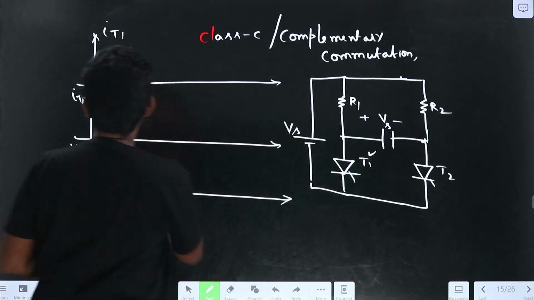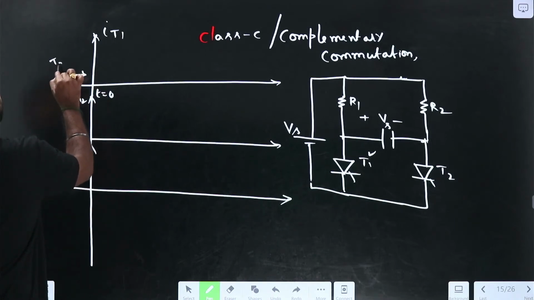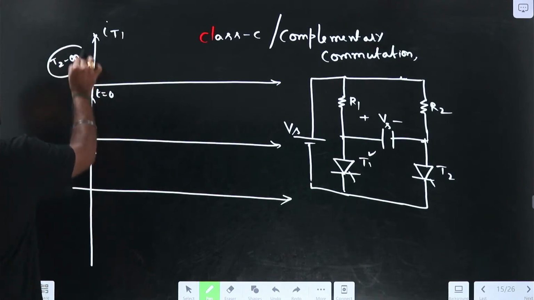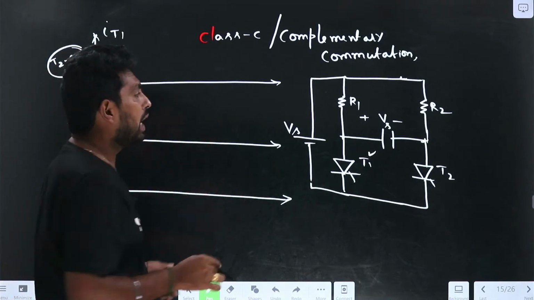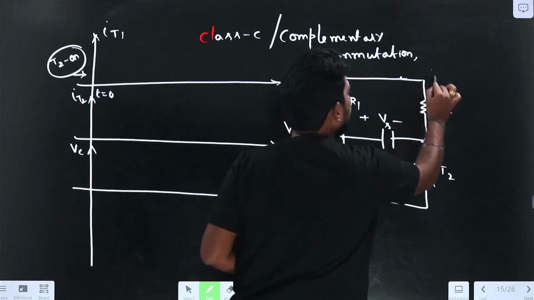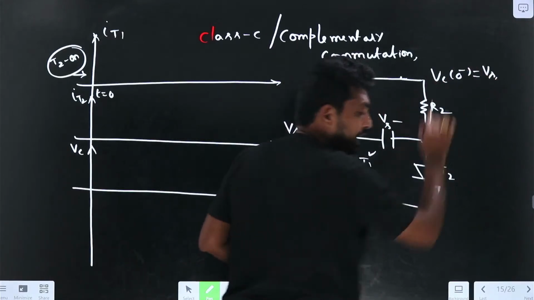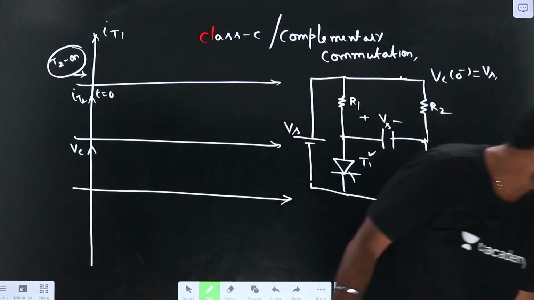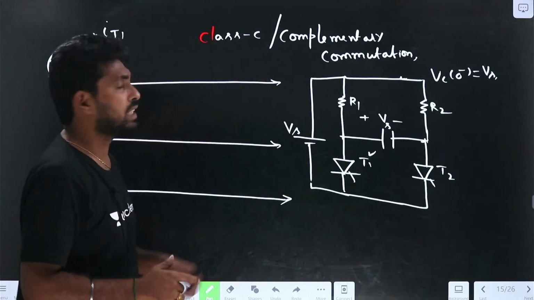So assume that before t equal to 0, T2 is in the on condition, and the capacitor voltage Vc of 0 minus is equal to Vs.